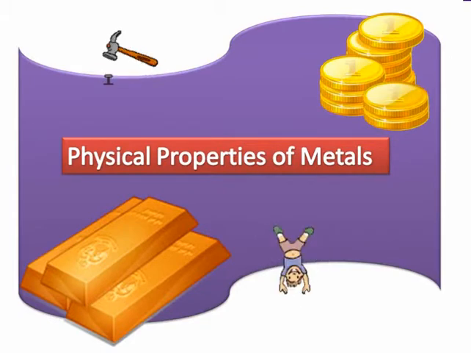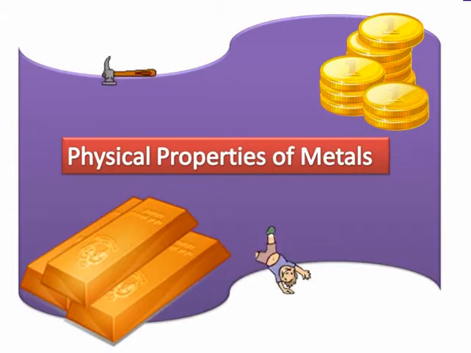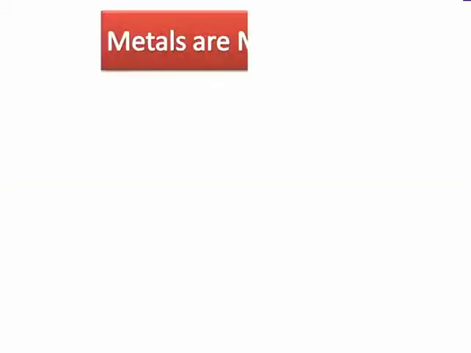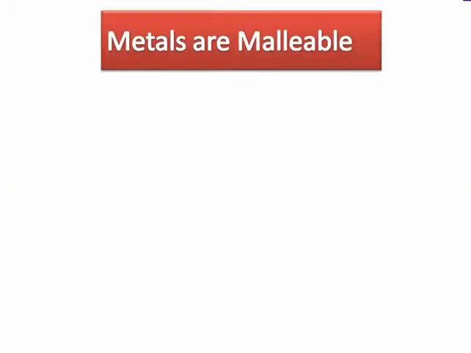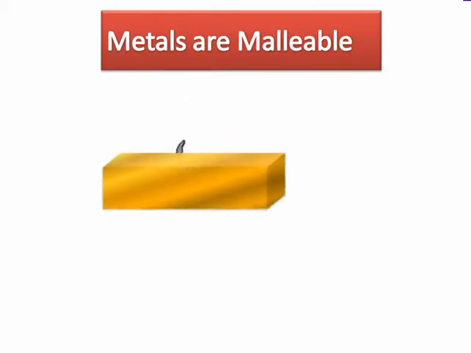The physical properties of metals. Let's proceed. The first important property of metals that we'll study is that metals are malleable. Do you know what malleable is?